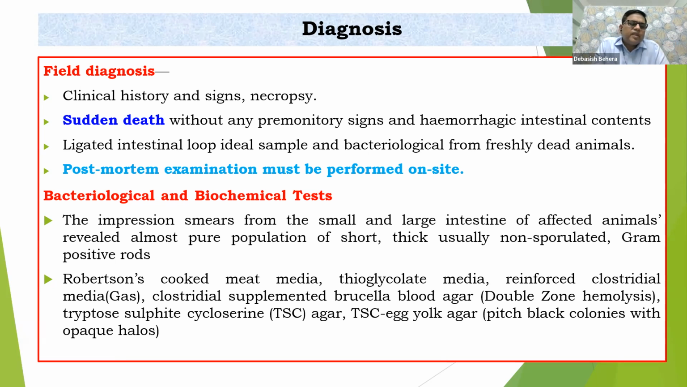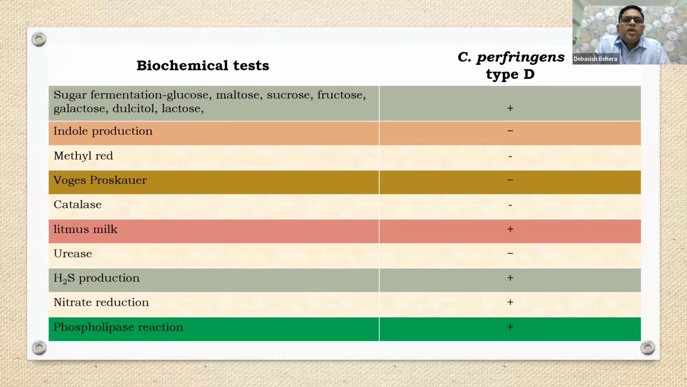Yes, of course. So Robertson cooked meat media, and a few other media I have mentioned here, and mostly for double zone hemolysis, as we have also seen in the last slides. That is Clostridial supplemented Brucella blood agar. Mostly it is a very prominent double zone hemolysis pattern of colony. We will get it. Like that TSC egg yolk agar is also very characteristic. That is your opaque halo colony. We can get it.